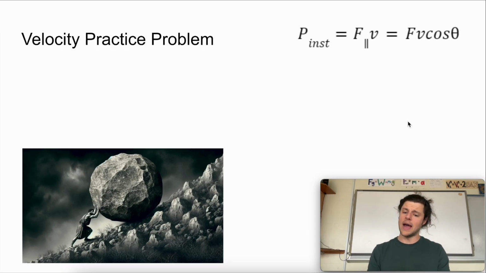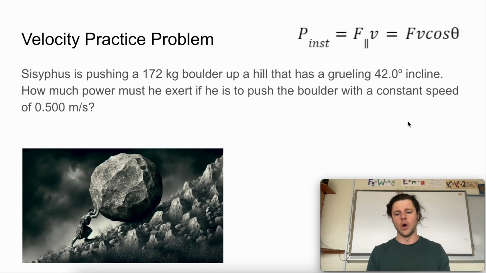And finally, we can put this into practice with a practice problem. Take a look at Sisyphus here, pushing a boulder up a hill. He's pushing a 172 kilogram boulder up a hill that has a grueling 42.0 degree incline. How much power must he exert if he is to push the boulder with a constant speed of 0.5 meters per second? Using the equations we derived today, can you please figure out the amount of power that Sisyphus needs to exert at every instant in time, on average, while he pushes his boulder up the hill?